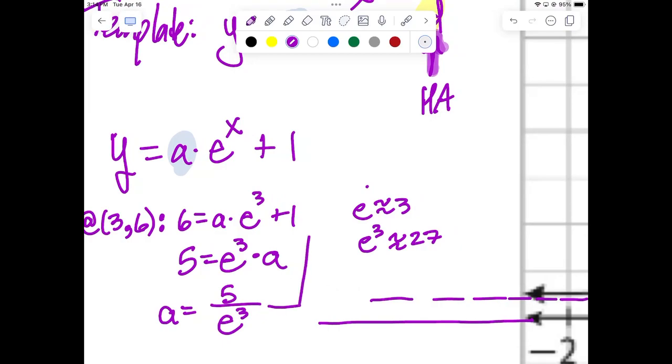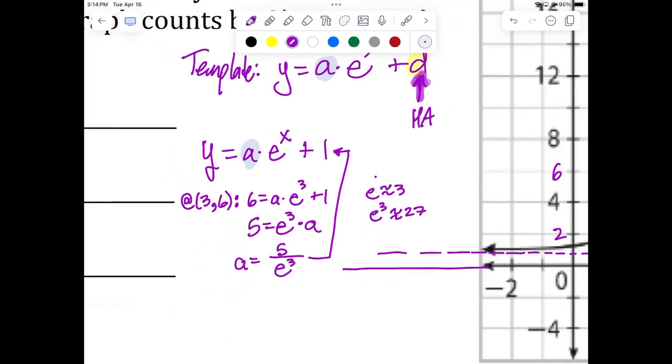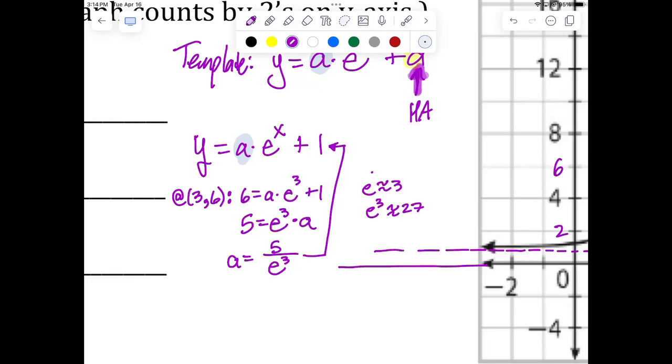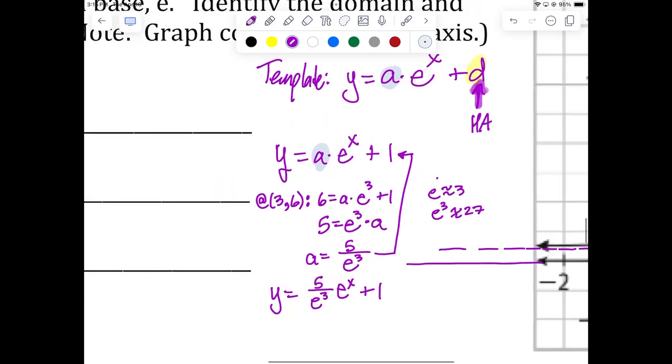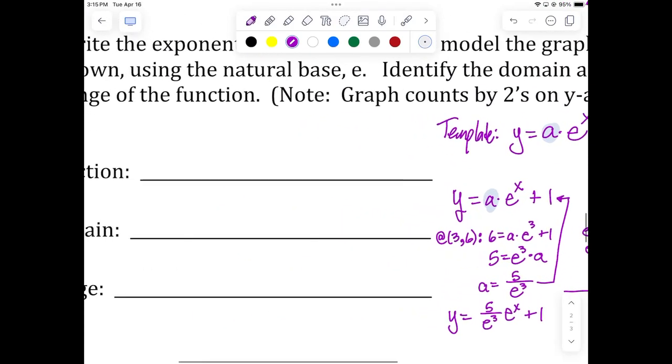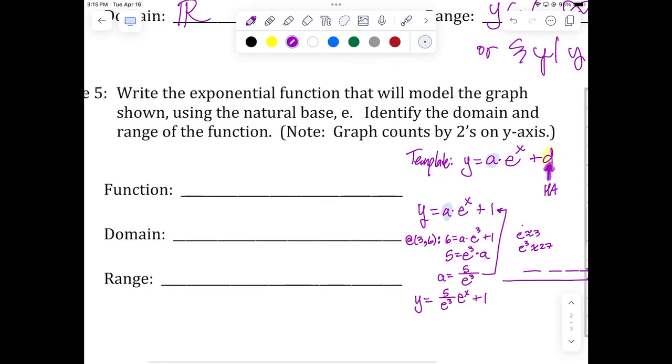And all I got to do now is plug that back in up here to my working template with the d value of 1, and I get y equals 5 over e cubed times e to the x off to the side plus 1. And that could be your equation. The only thing I would possibly do is when I put it on the top line for the function, I might change y back to f of x just to elevate the name. So I get 5 over e cubed and then times e to the x plus 1. And we just leave it as e cubed.